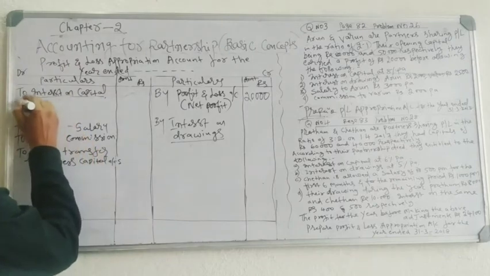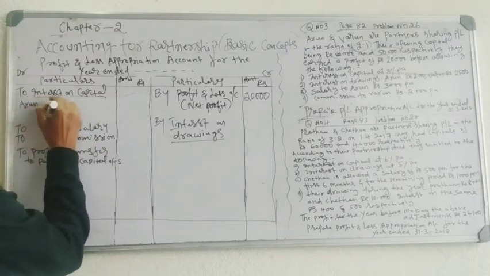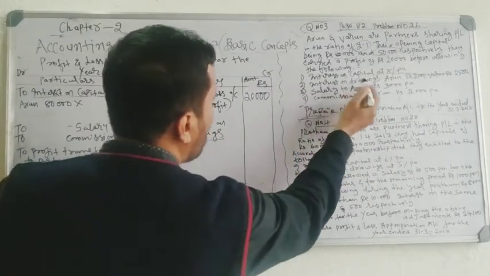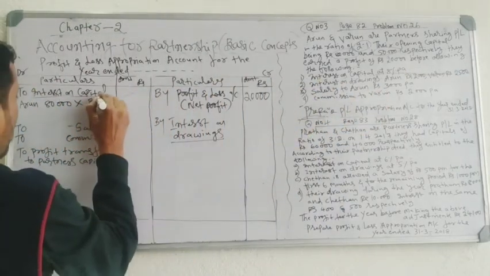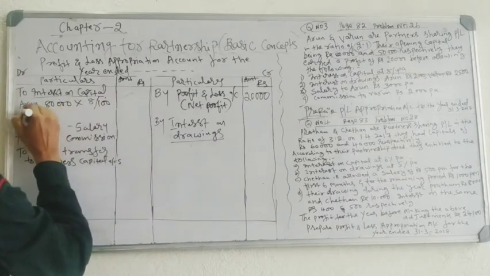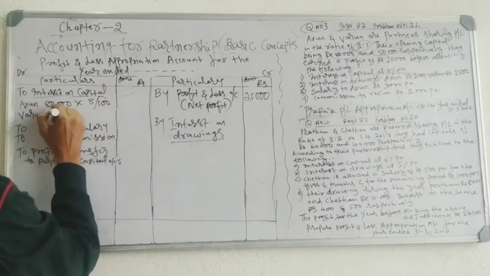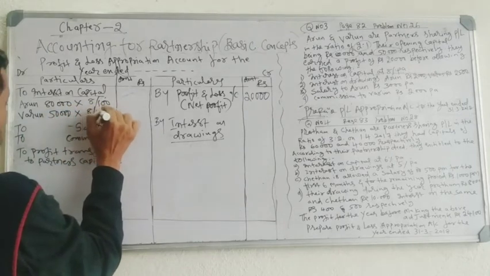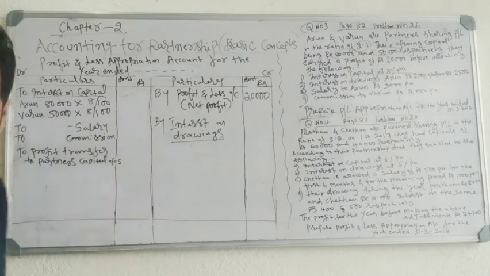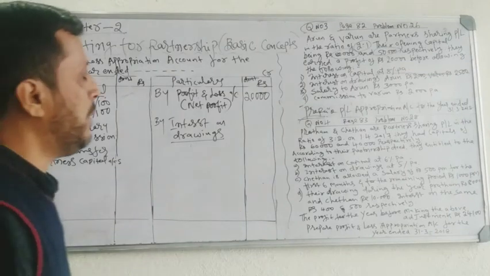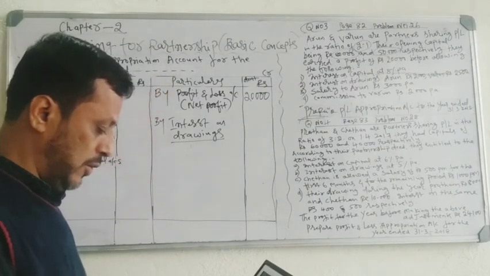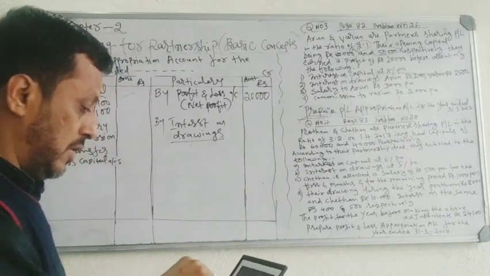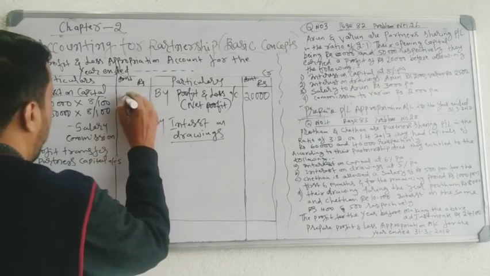Arun capital 80,000 into 8%, Varun capital 50,000 into 8%. 80,000 into 8% is 6,400.